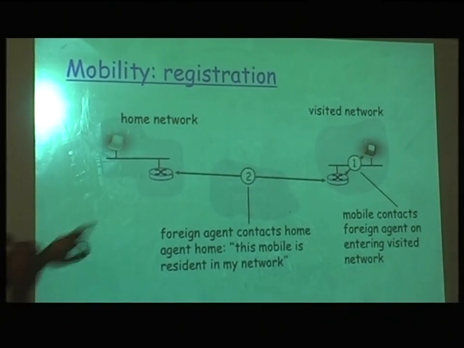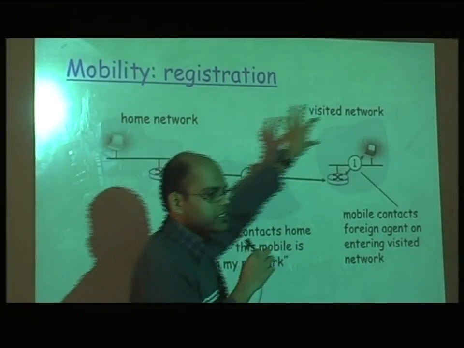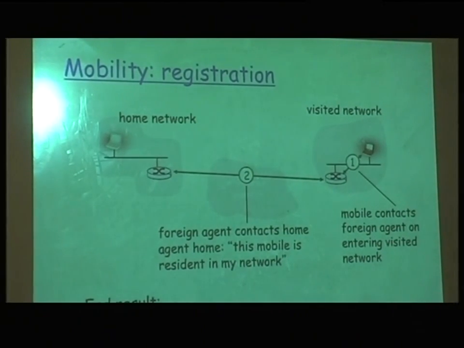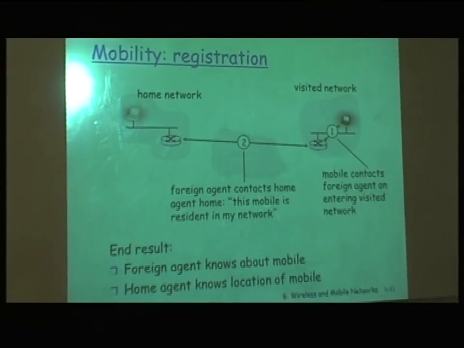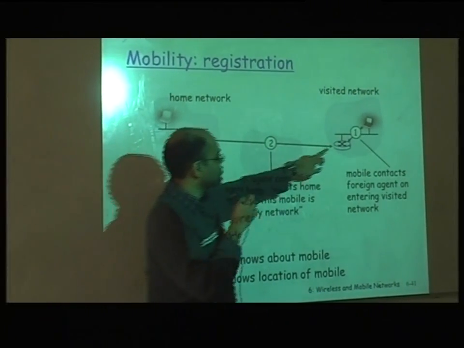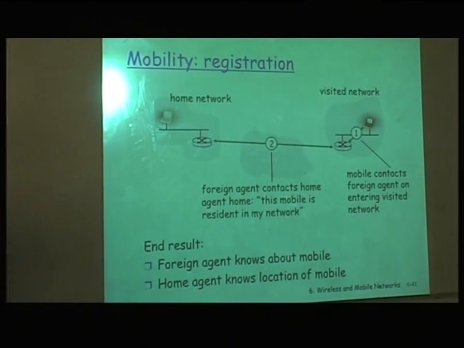Even this router is aware that this mobile node has moved from one network to another, so it also registers it in its own database. So both the foreign agent and the home agent, this is the home agent and this is the foreign agent, are aware of the mobile node at the end of the day.